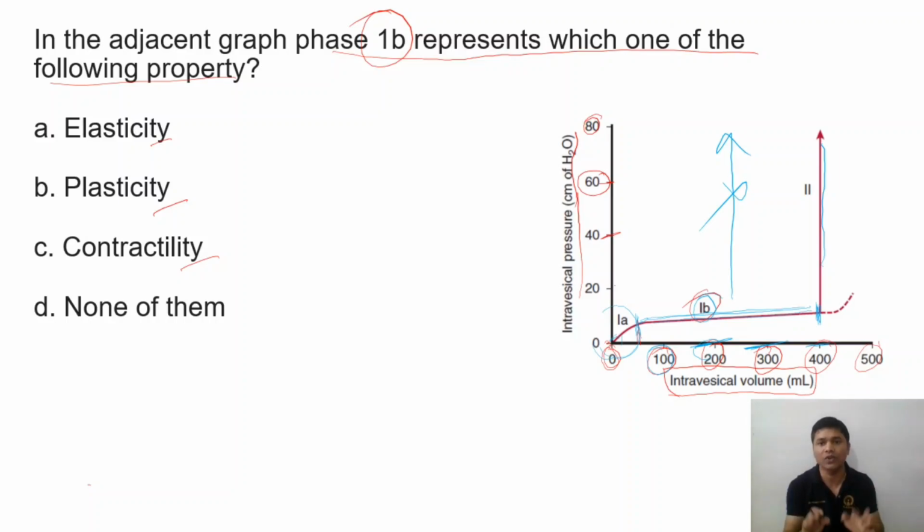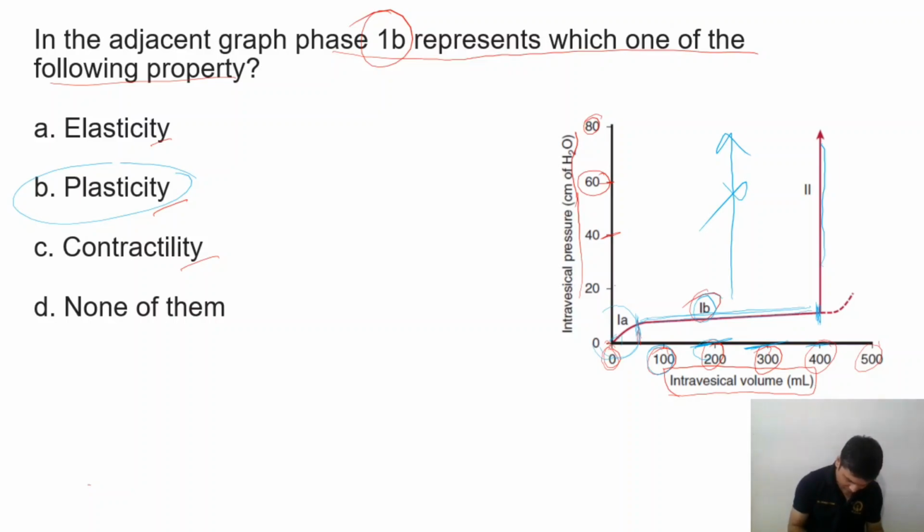So that's why tension is not going to increase. Because the smooth muscle of the bladder wall is showing plasticity. Plasticity means what? They are adopting the new normal. Adopting. So you are increasing the volume.